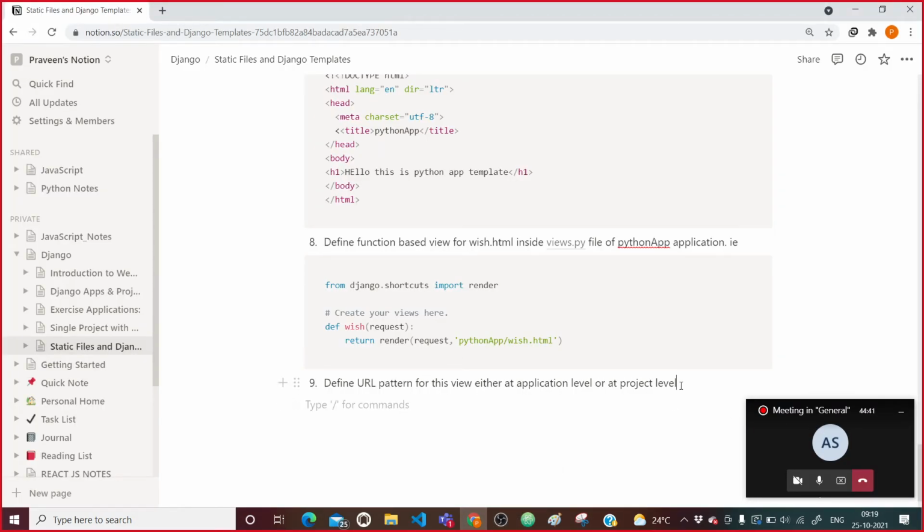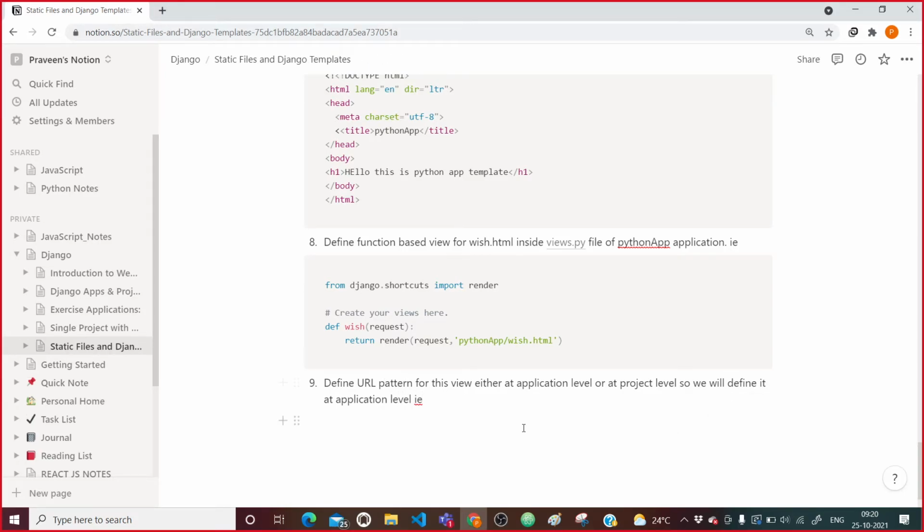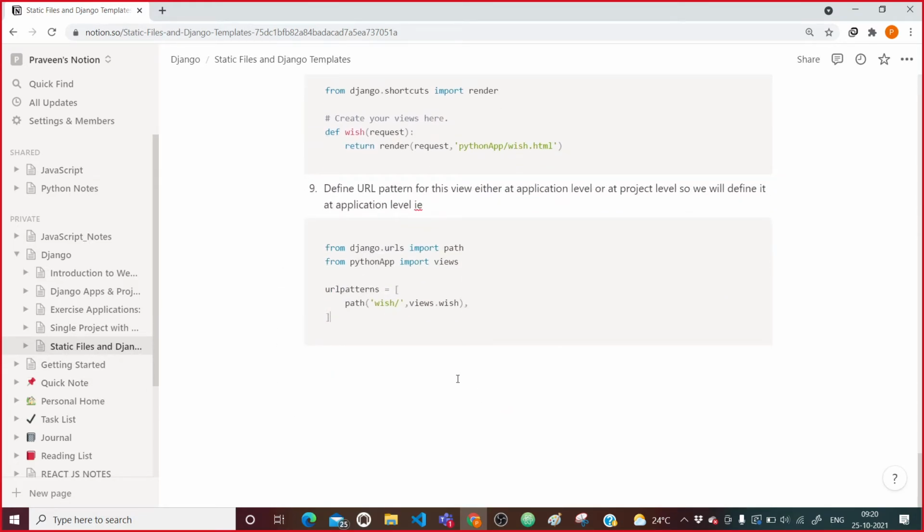In our case we will define it at application level. That is how we are going to define at application level.